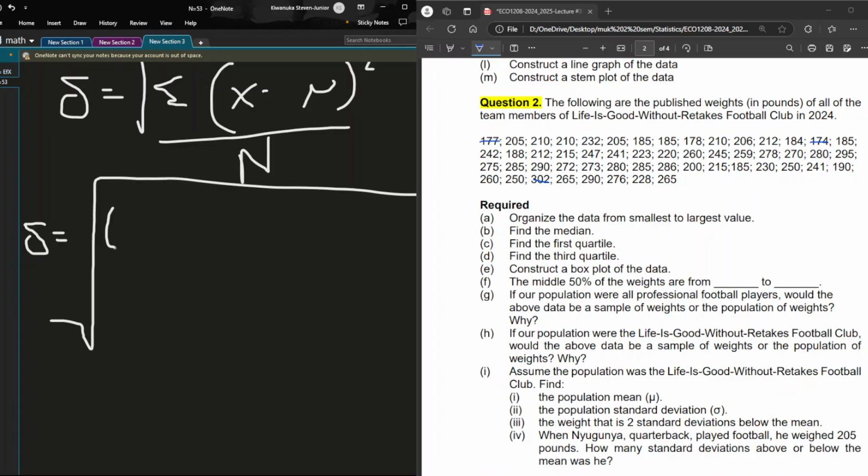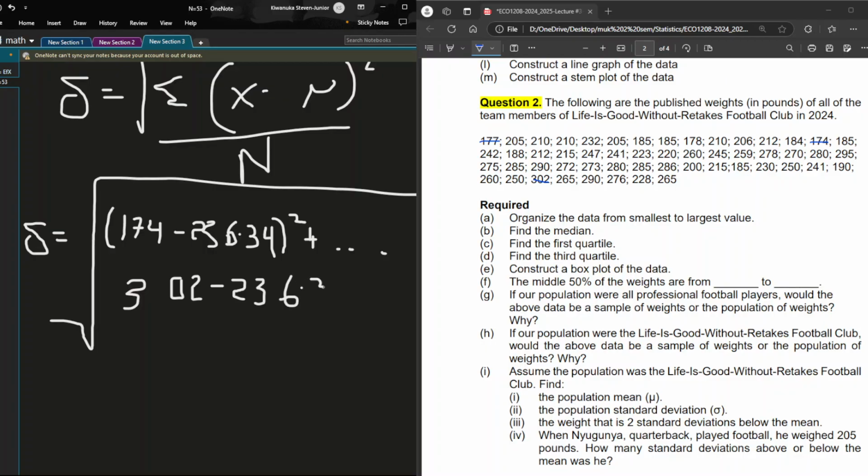It should be 174, which represents our x values, minus the mean we got, which is 236.34, all of it squared, then plus dash dash dash, then the last one, which is 302 minus 236.34, all of it squared.